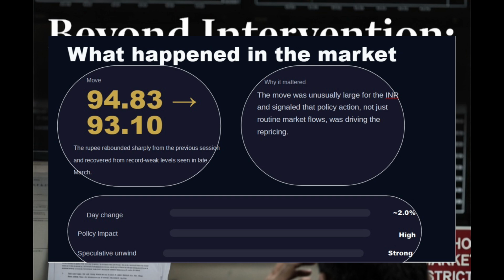This 2% increase in a single day's trading was the largest increase seen since 2013. This was primarily on account of the intervention of the RBI, whereby it had successfully curbed the speculation that was going on with the Indian rupee. We shall discuss this in more detail in the remaining part of the video.